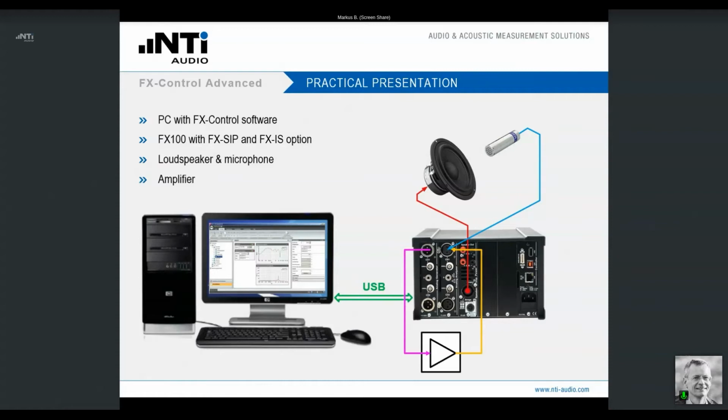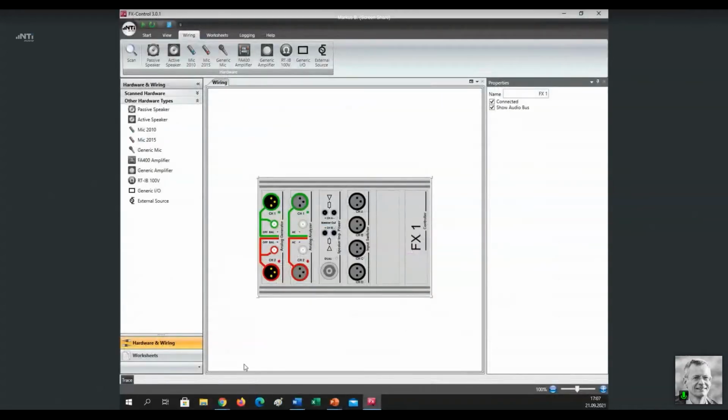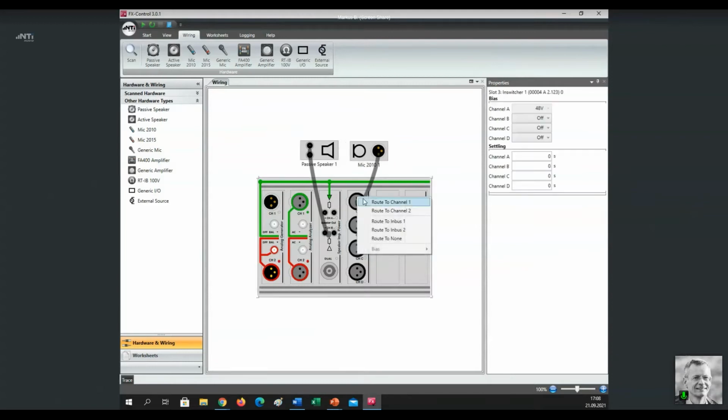So let me swap over to the FX Control software. And when we start setting up a test, we always recommend to virtually build this setup with this hardware and wiring view. So here in that case, for instance, I would add a loudspeaker connected to the output of my SiP module. I connect the input of the module to my generator, channel 1, and I add a microphone, as I have it here on my desk, connected to input channel 1.